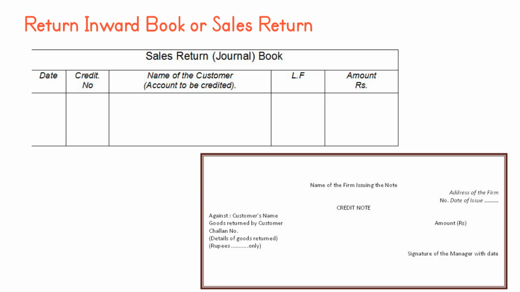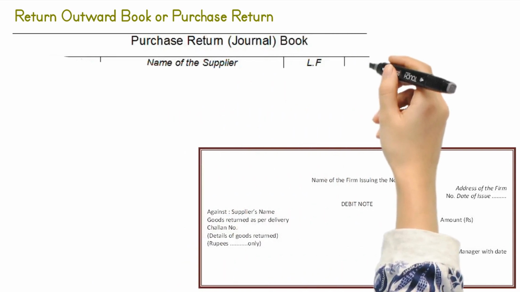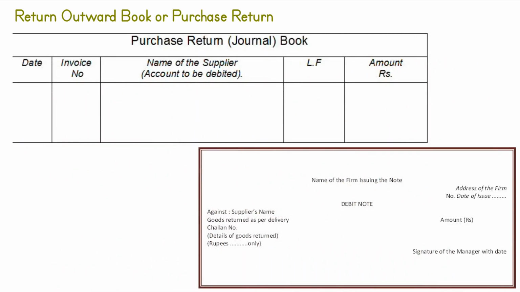It is a statement sent by a business to customer showing the amount credited to the account. Return outward book. Purchaser's returns book is a book in which the goods returned to suppliers are recorded. It is also called returns outward book or purchaser's returns day book. Sometimes goods purchased are returned to the supplier for various reasons such as the goods are not of the required quality, or are defective, etc.